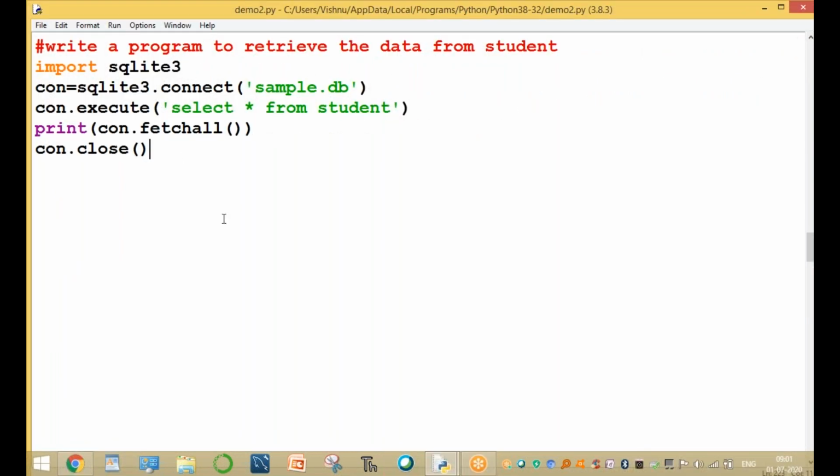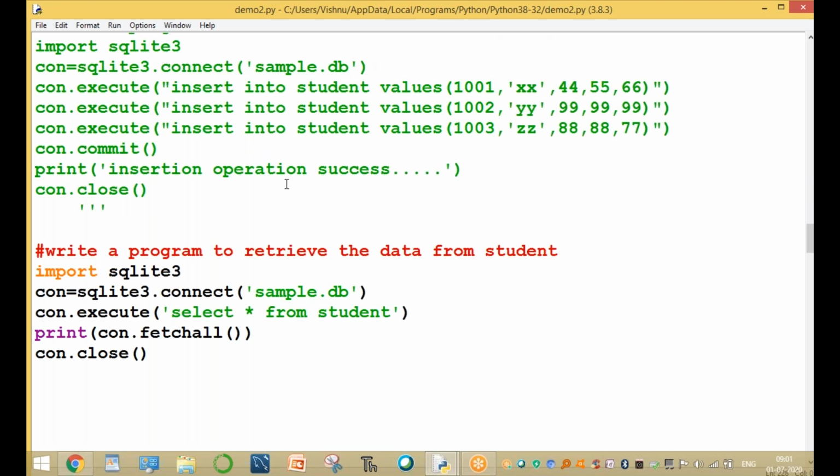Okay, what's the mistake, Andy? sqlite3.connect sample.db. Now cursor.execute to retrieve the records: select star from EMP.